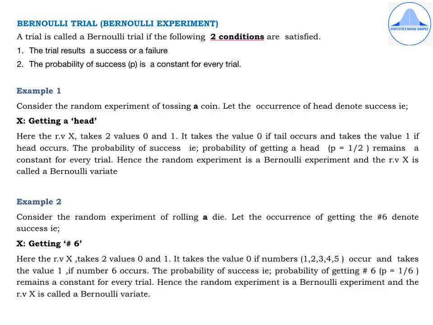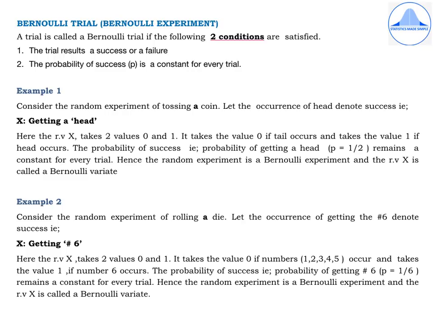So coming back to this example, you see that the random variable X takes two values 0 and 1. It will take the value 0 if tail occurs and it takes the value 1 if head occurs. So the first condition of a Bernoulli trial is satisfied. That is, our random experiment of tossing a coin results in a head, which is a success, or it can result in a tail, which is a failure.